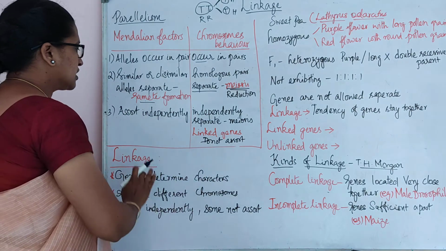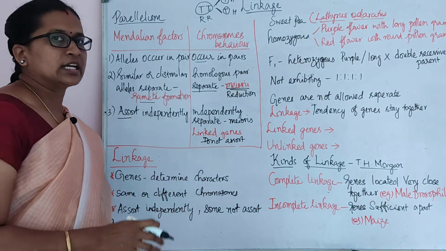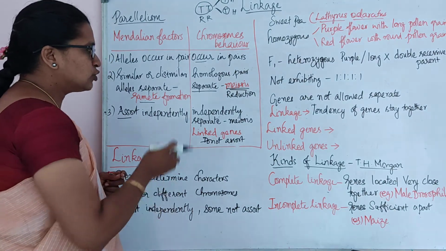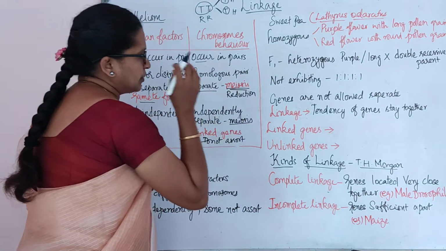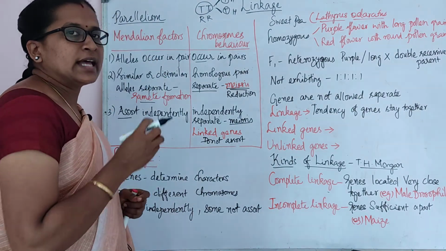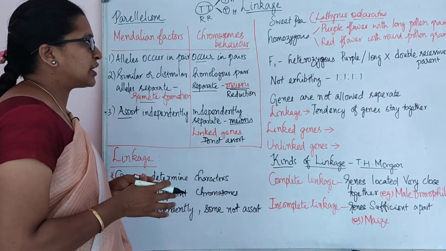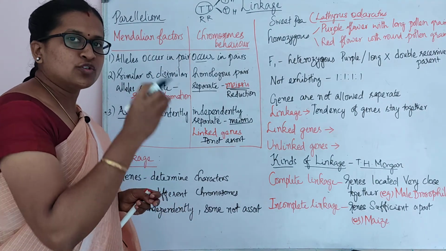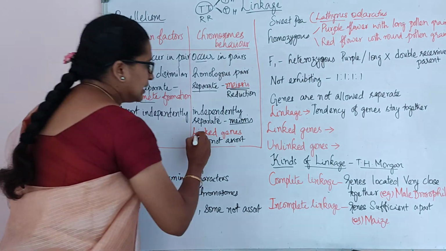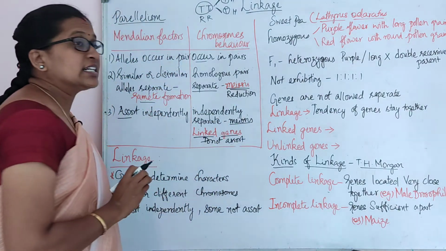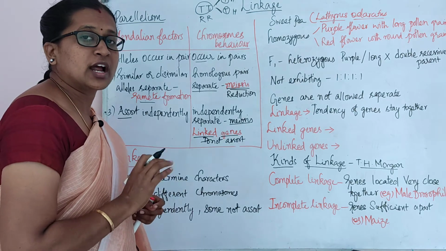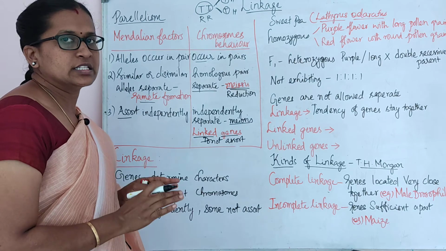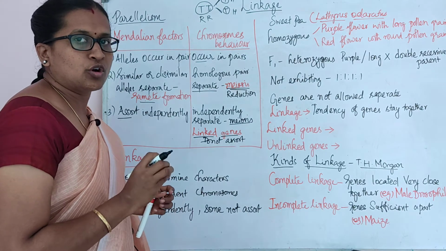The third thing is independent assortment. The characters are assorted, separated independently. Here also, in chromosomal behavior, during meiosis there is independence in the separation of the haploid set of chromosomes. But here they found one more new thing, called linked genes. These linked genes do not assort at all. They will not assort; they will stay where they are. So they are not going to cross over.